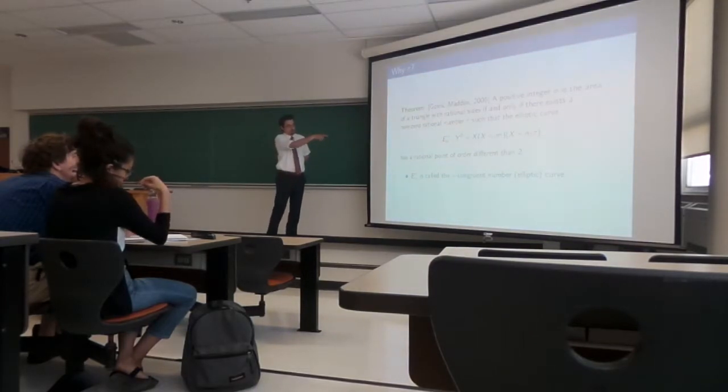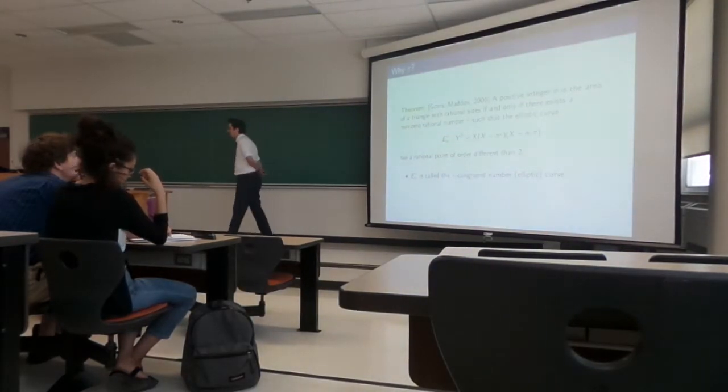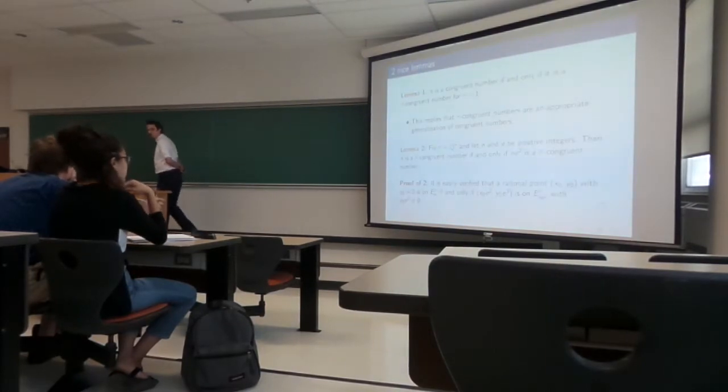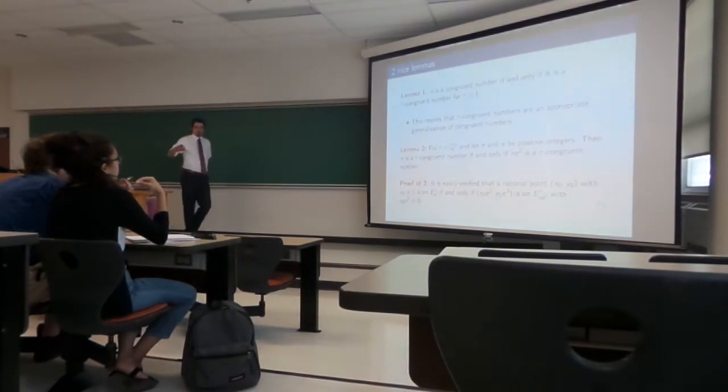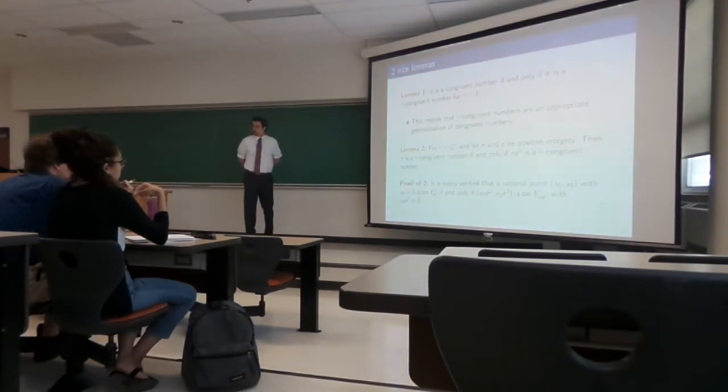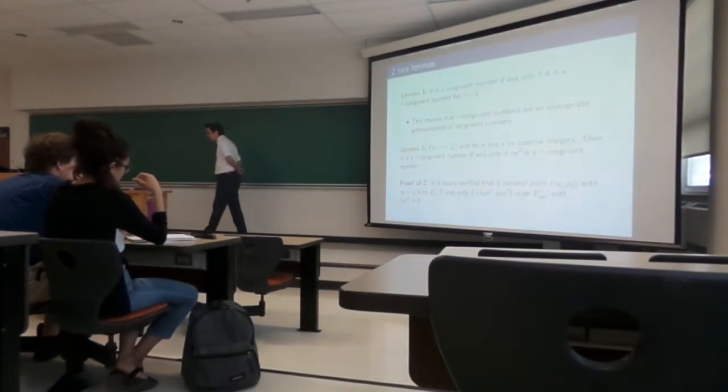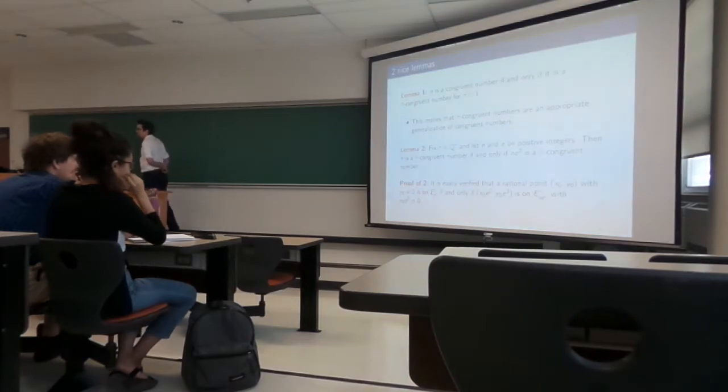If we substitute tau equal to 1 into the tau congruent number curve, you get exactly the congruent number curve. Nonetheless, it's a nice observation because it tells us that tau congruent numbers are a very appropriate generalization of the congruent numbers, right? Because the congruent numbers follow as a special case. The second lemma is also kind of obvious from the geometry of the situation.